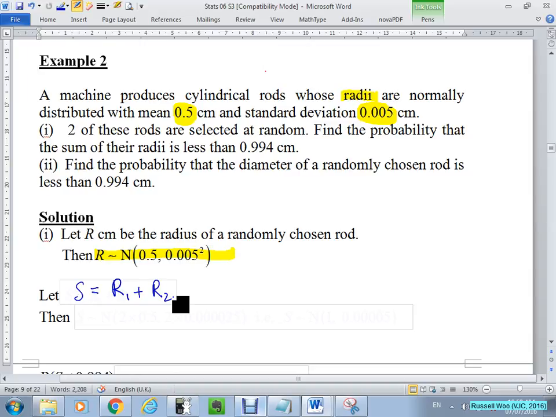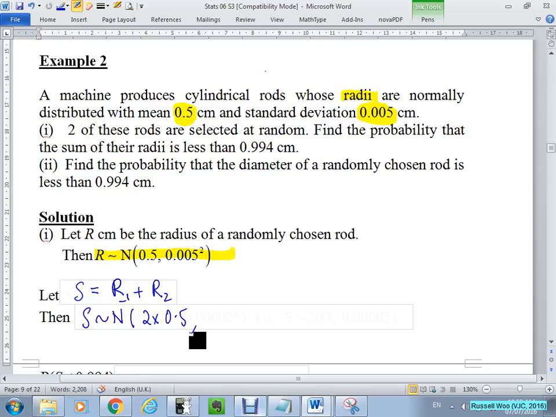Therefore, using this idea, because you add 2 normal distributions up, actually you don't need me to tell you. The mean should just be the mean of R1 plus mean of R2, which is 2 times 0.5. What will be the variance?